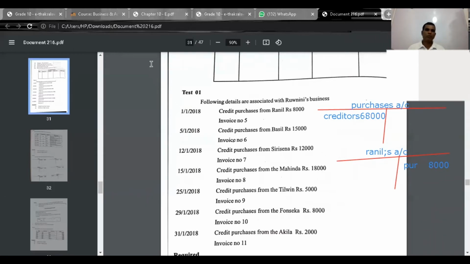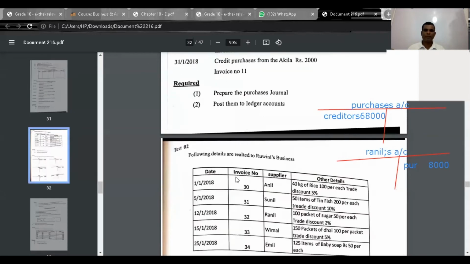Right. Now we have to start the next one. So now here you see, what is the value that you have to take up here?